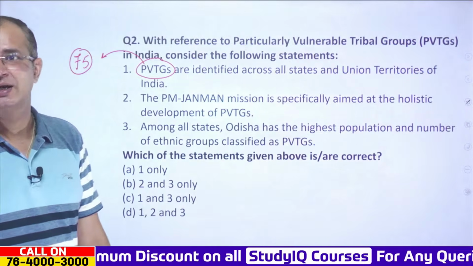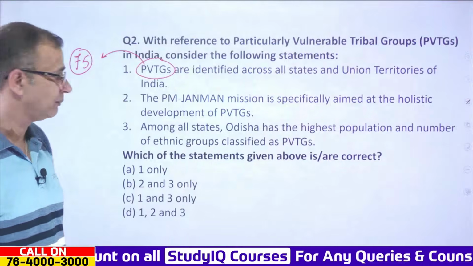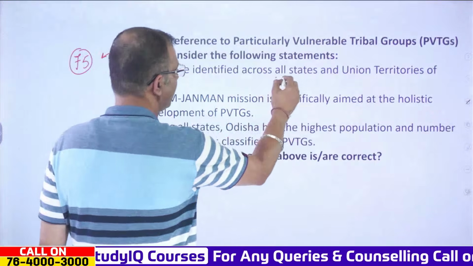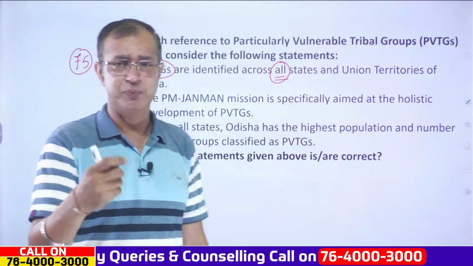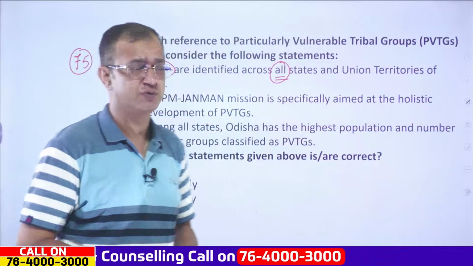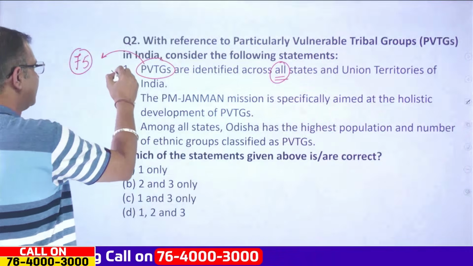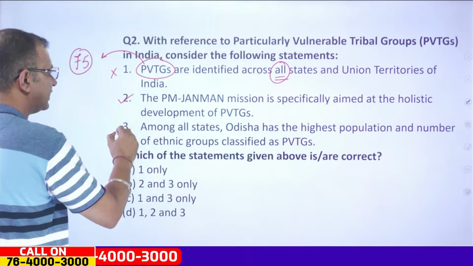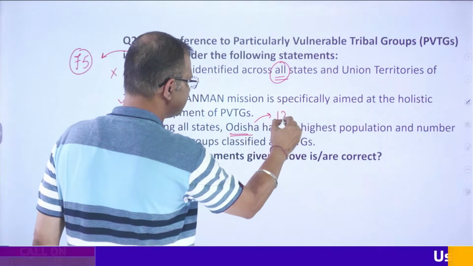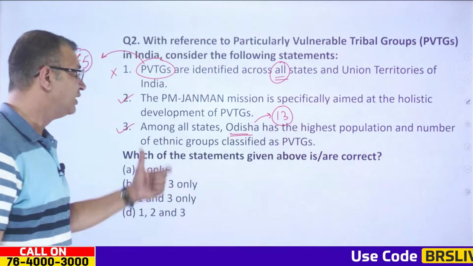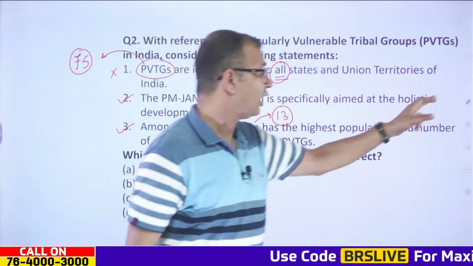And ultimately, what will be the right answer? I am getting B. That is true, because they are not across all the states. For example, when it comes to Haryana or Punjab, there are no PVTGs. So the first statement is incorrect, the second is true, and the third is also true. Odisha has the highest population of PVTGs. There are 13 PVTGs in Odisha.